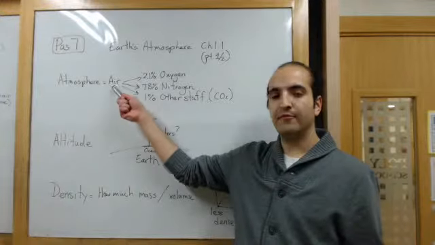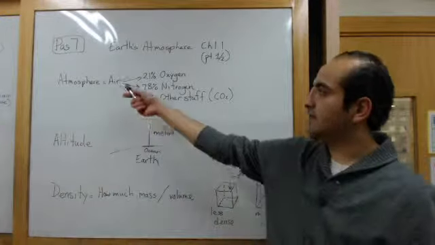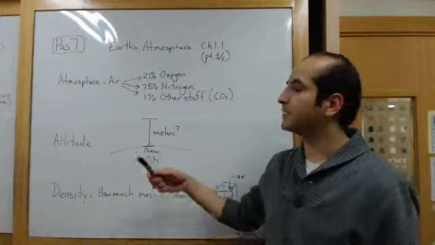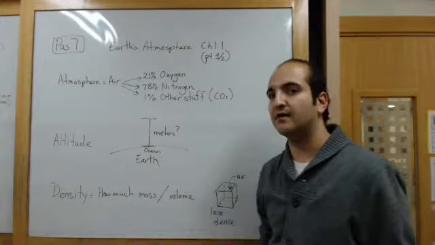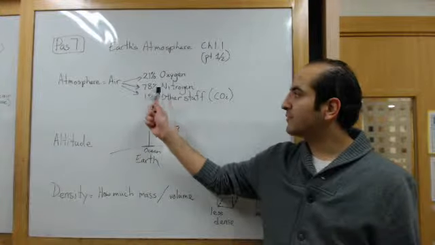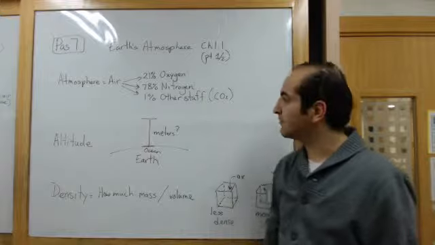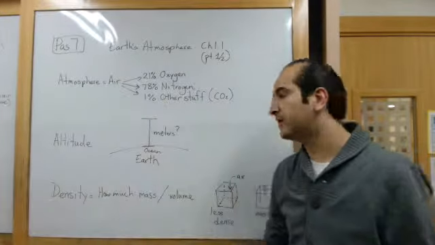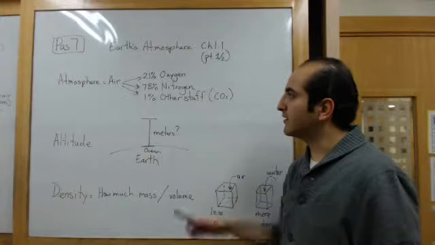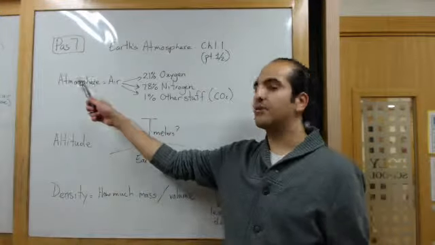Atmosphere is a synonym for air. And what does air mean? It doesn't just mean oxygen. Some people make the mistake of saying that it means oxygen. It does not. It means 21% oxygen, 78% nitrogen. That is the air, or the atmosphere, of our planet Earth. And 1% other stuff like carbon dioxide. All of this together is air or atmosphere.